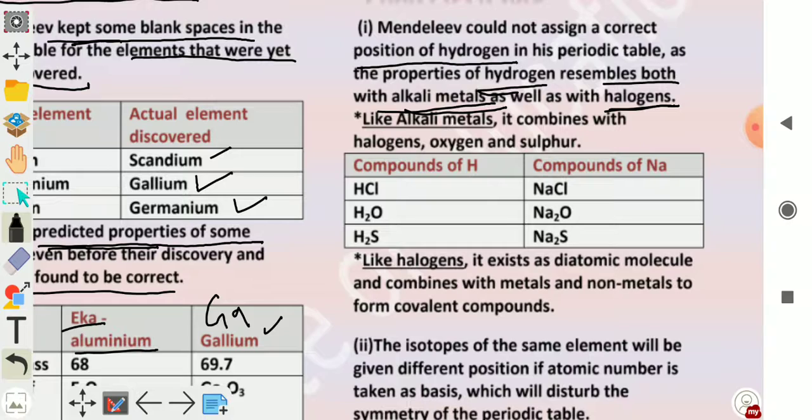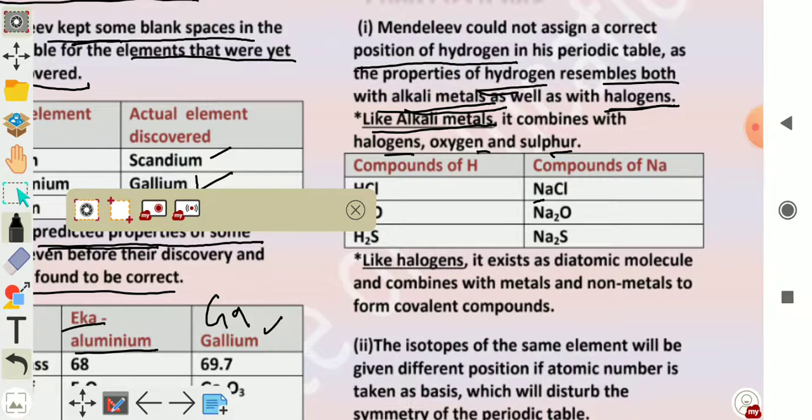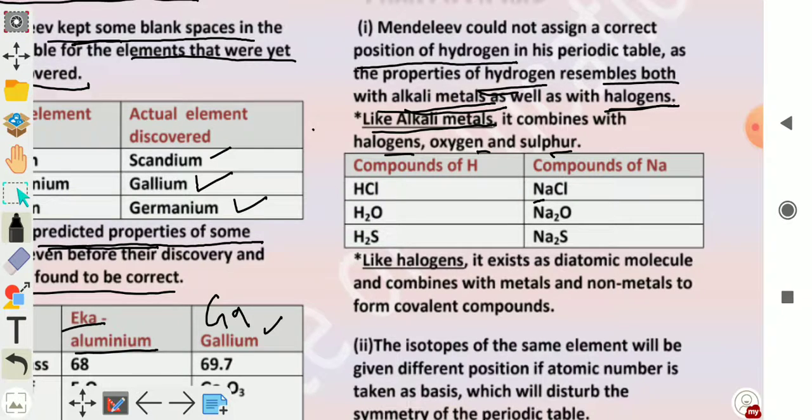Alkali metals से कौन सी properties resemble होती हैं? Like alkali metals, it combines with halogen, oxygen and sulfur and forms compounds. Compounds of hydrogen are with chlorine HCl and Na, sodium, is the alkali metal, it forms sodium chloride NaCl. With oxygen, hydrogen combined with oxygen forms H2O, while sodium combined with oxygen forms Na2O.